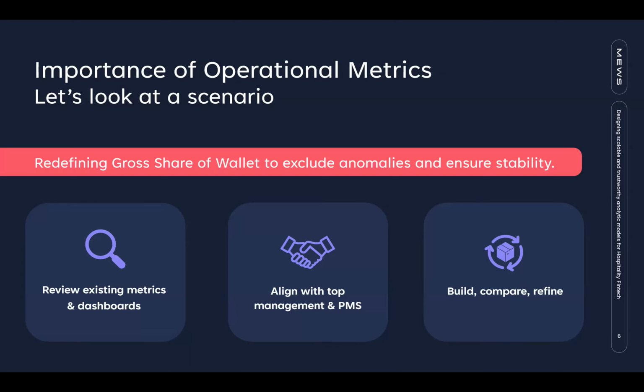So what happened to us is that we were covering all kinds of transactions, and we were including some anomalous payments. So in some cases, the share of wallet was over 100%, which didn't make sense. So what we did is we only included the payments and we excluded these anomalous payments. So this metric became much more trustworthy for the leadership.